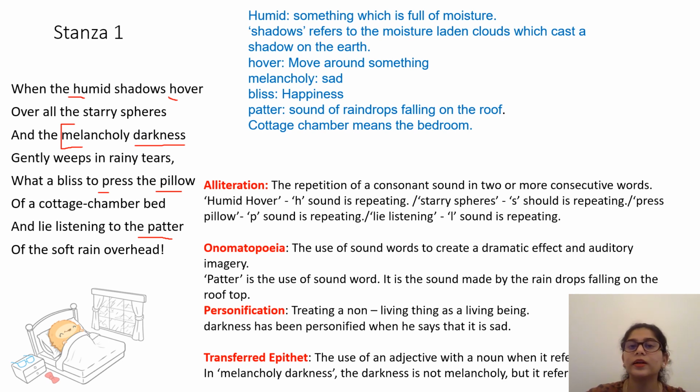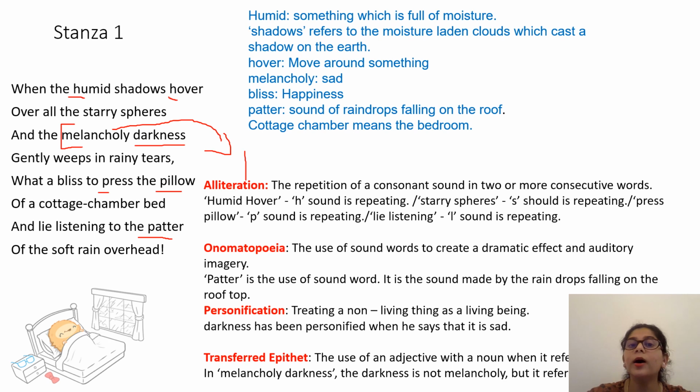So melancholy is an adjective, everybody knows that, and darkness is a noun. Melancholy is not referring to darkness, but to another noun. What noun is that?